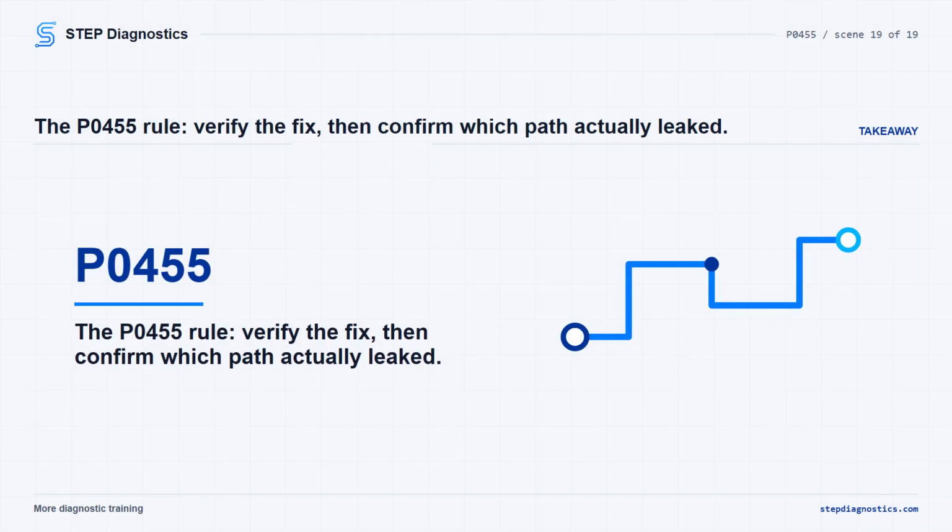After the leak is repaired, run the intrusive leak evaluation again and confirm the system holds vacuum as expected and the code stays gone. The main takeaway on P0455 is simple. Do not guess at common EVAP parts. Prove the system response with the scan data. Then use the leak test to isolate whether the fault is in the ESIM vent valves, the fuel tank side, the fresh air side, or the purge path.